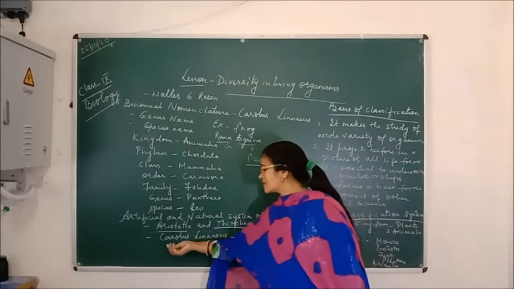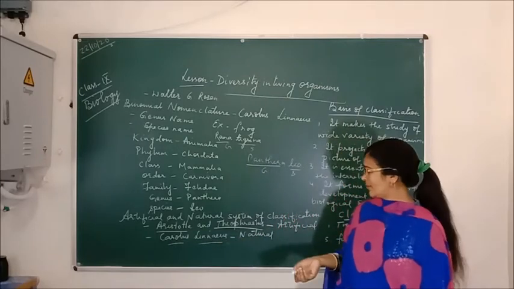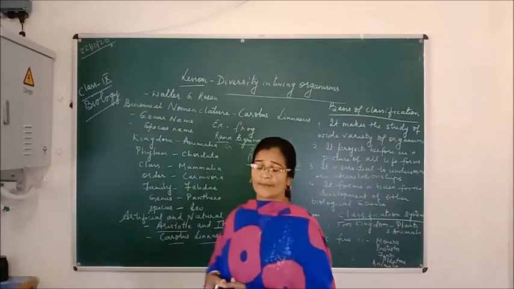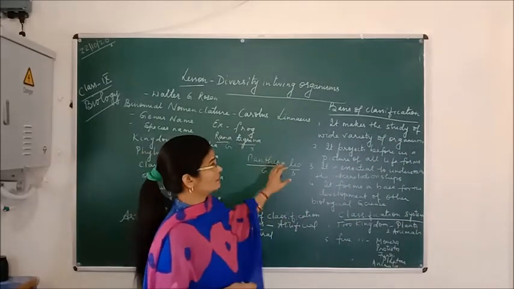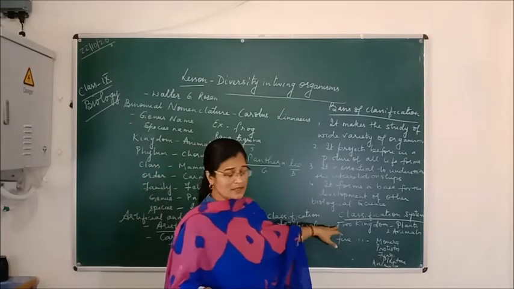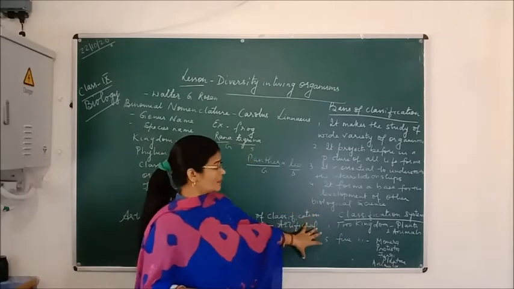and the natural system of classification was given by Carolus Linnaeus. Carolus Linnaeus, who was also called the father of taxonomy, classified all the living organisms, and he mentioned two systems of this classification: two kingdom classification as well as five kingdom classification. We will study this later.